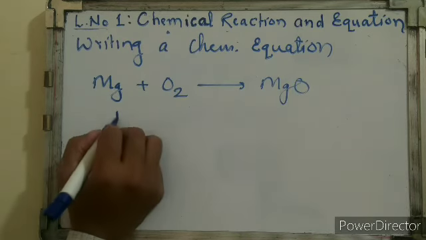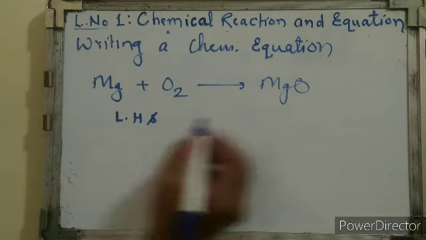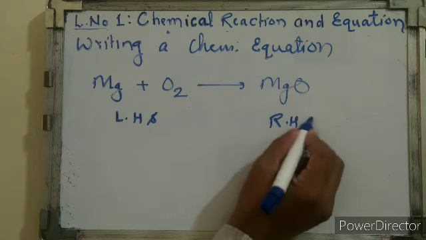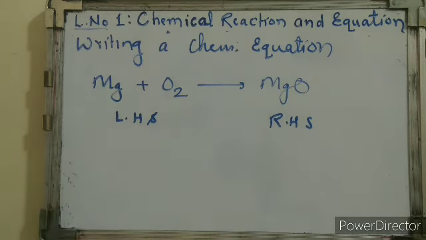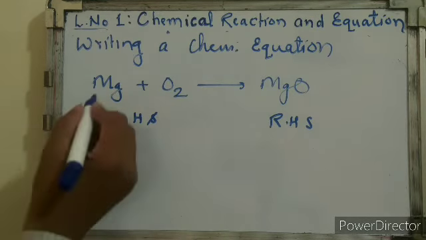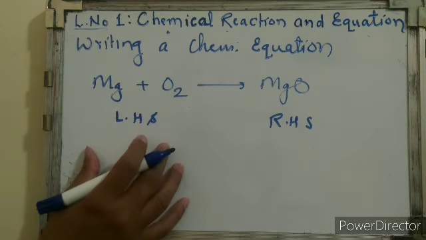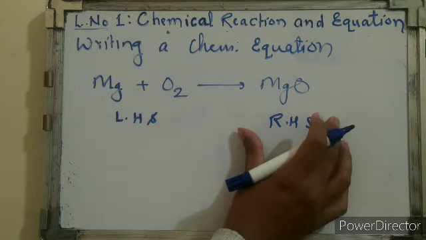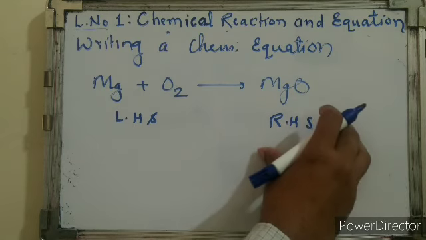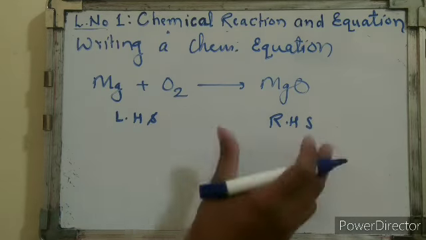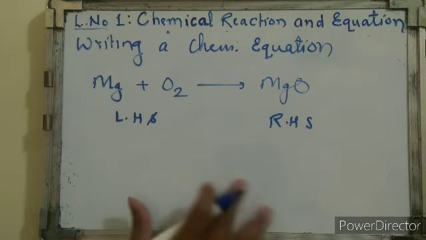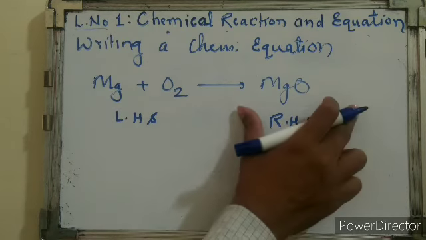This is the left hand side of the reaction and this is the right hand side. While writing, we need to know the number of atoms and masses involved on the left hand side, and the number of atoms and masses involved on the right hand side. During this chemical reaction, magnesium oxide is formed.